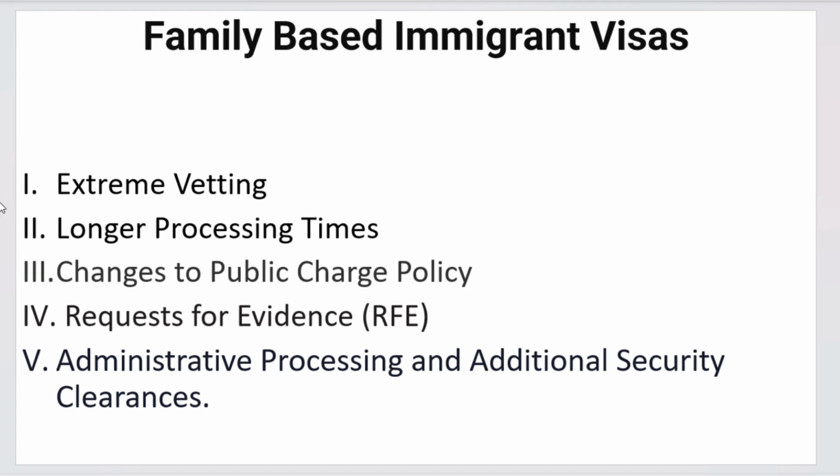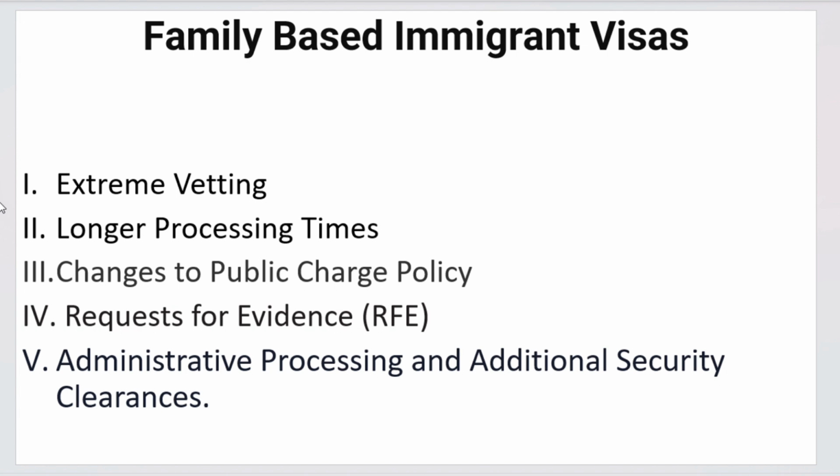Now let's talk about the Trump administration's effect on family-based immigrant visas. The first thing is that it will be extremely variable across USCIS, NVC, and embassies or consulates around the world. It's going to result in longer processing times and also requests for evidence.